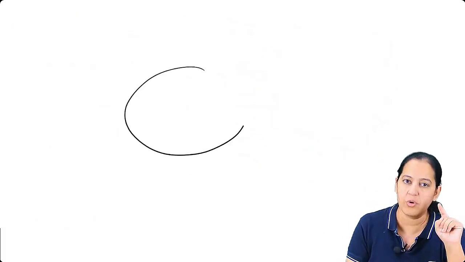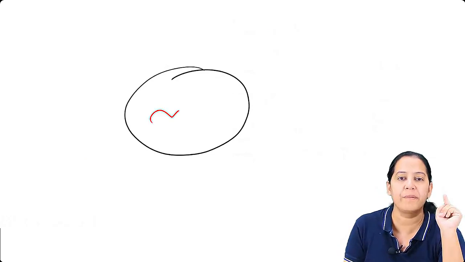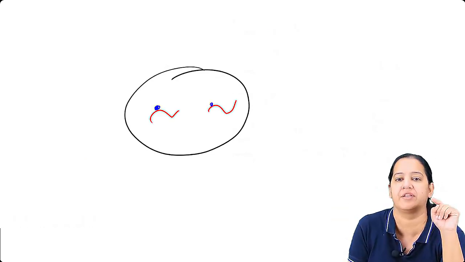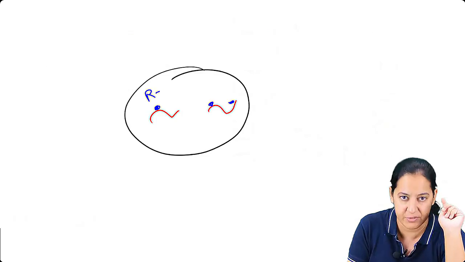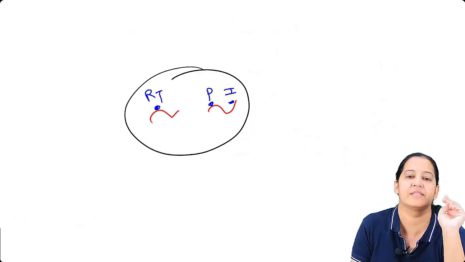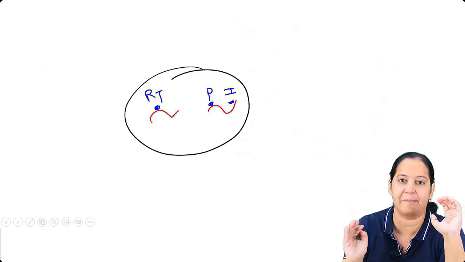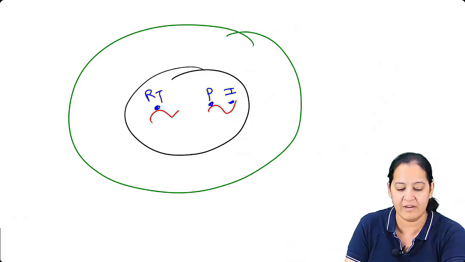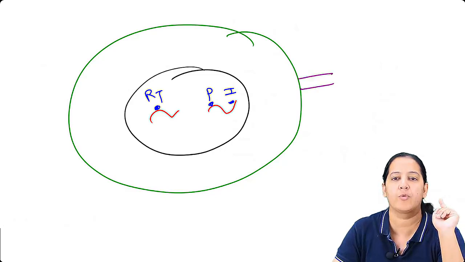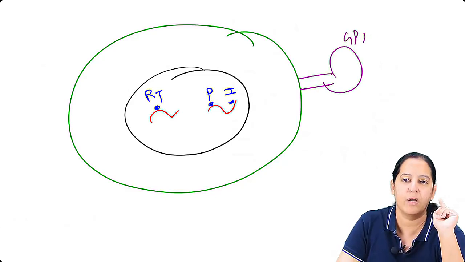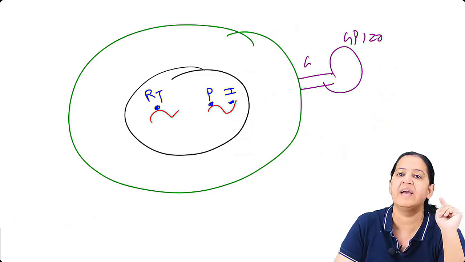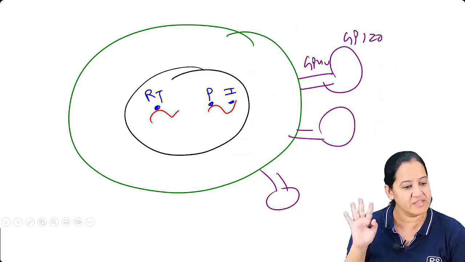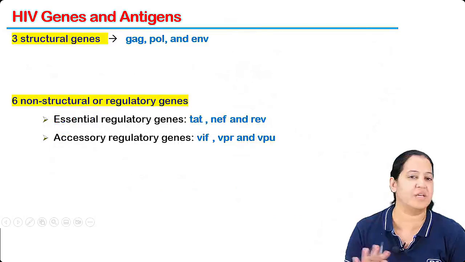First draw a core, inside which draw the 2 copies of the RNA. On the 2 copies of the RNA, 3 enzymes are attached. Which 3 enzymes? Reverse transcriptase, protease, integrase. This is capsid. Capsid is surrounded by the envelope. On the envelope, we have 2 glycoproteins. This is GP120, glycoprotein 120. This is GP41. So this is the structure. First understand the structure. If you understand the structure, things are very simple.